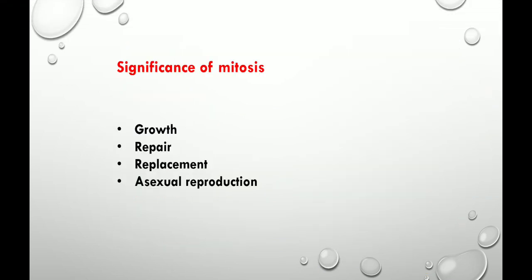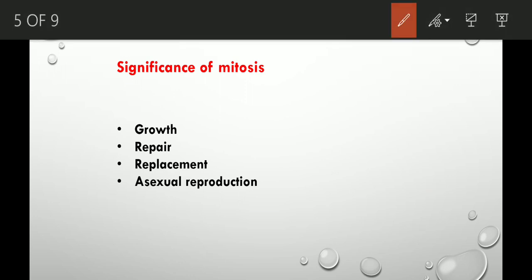Now, what is the significance of mitosis? See, the first three points, growth, repair and replacement, I have already discussed in the previous slide. The only extra point is asexual reproduction. Mitosis helps in asexual reproduction in some organisms, like amoeba, yeast and some bacteria. These organisms reproduce with the help of cell division, which produces exactly similar, independent cells, just as in mitosis. So these organisms reproduce asexually with the help of mitosis. This is another significance of mitosis.